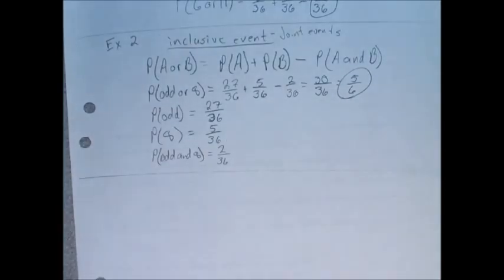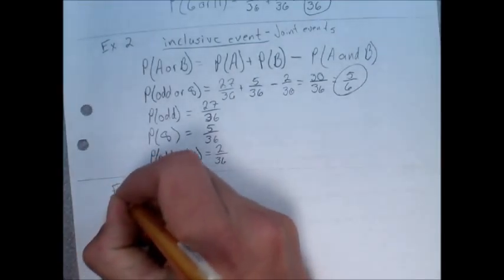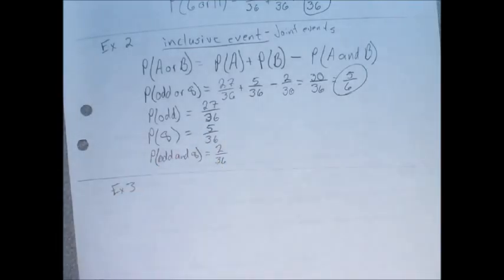Let's see if they got another example for us. Example 3. And this is just giving you numbers, so you just literally plug into the formula, I think, on this one. Bryson needs to randomly call 125 people from the state of Wyoming to conduct a short survey. The following data corresponds to estimated values from 2005 describing the state's populace. Bryson assumes that everyone who is employed is younger than 75. How many people can he expect to call who are either employed or are 75 years and older?